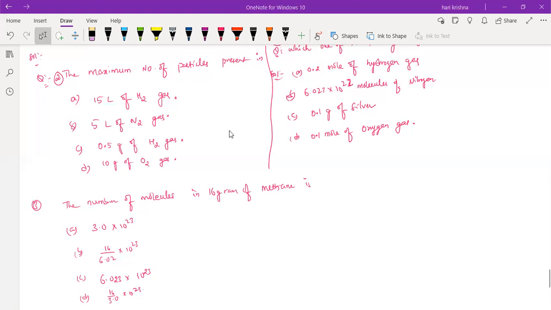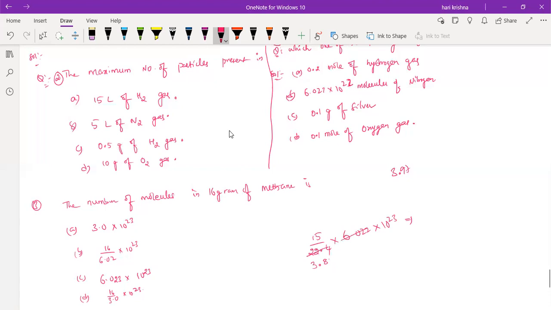What's the first one? 15 divided by 22.4 into 6. Sir, I got 4.03 into 10 to the power of 23. You got 4.03? Yes, sir. Just take 6 times 4 is 24, it will not go, right? Approximately it can be 3 point something, around 8 you will get. Sir, 3.97 into 10 power 23. You got 3.97 finally? Yes, sir.